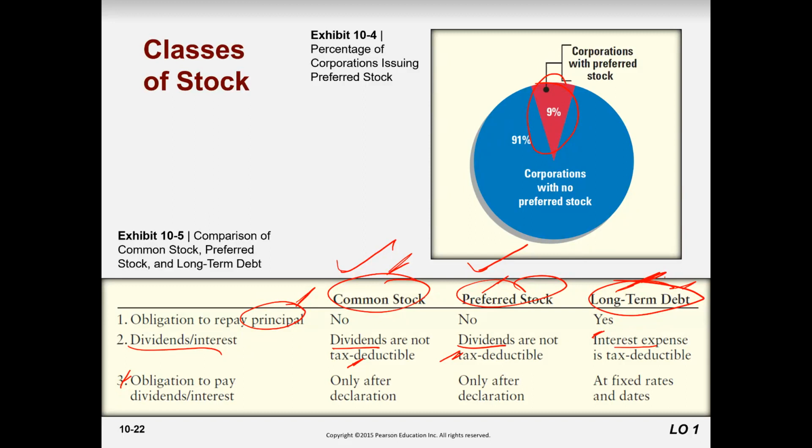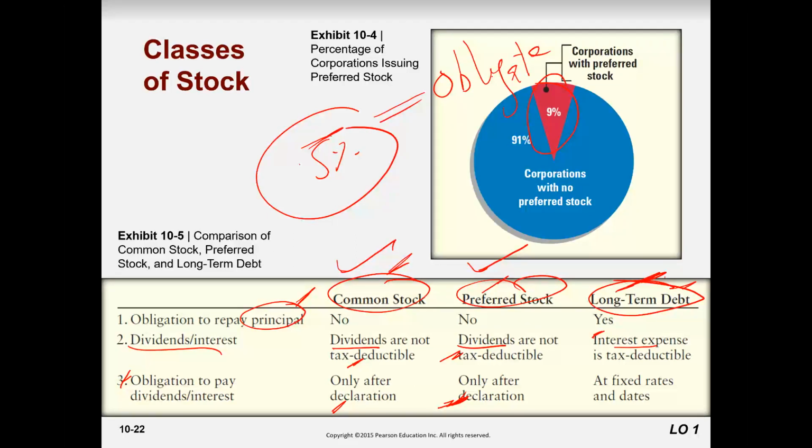The last one is the obligation to pay dividends on common stock. Yes, but only when you declare the dividend do you have the obligation. Otherwise, there is no obligation for a company to pay dividends. Why? Because all the earnings go back to retained earnings, and when retained earnings rise, the value of the share price starts to increase. But when the company declares the dividend, it is paid at the annual general meeting. When the company announces it will pay 5%, then it is obligated to pay.